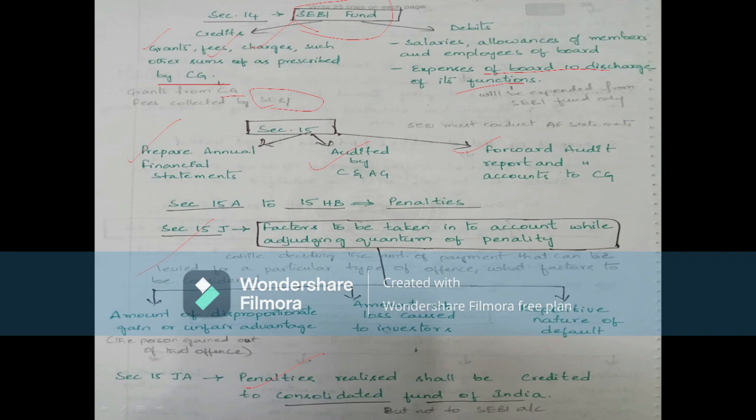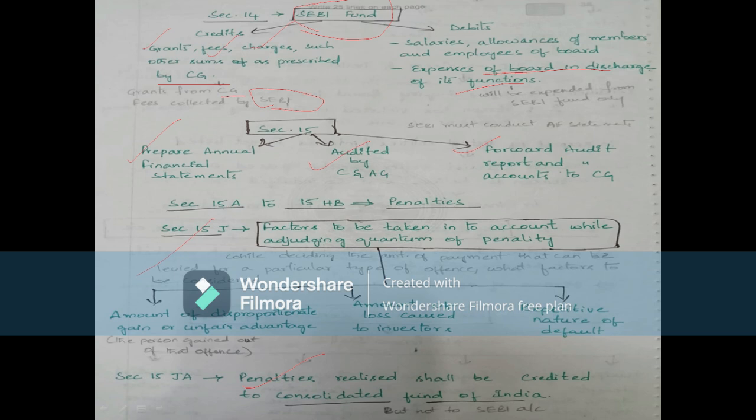In the debit account, SEBI pays salaries and allowances of members and employees of the board, and the expenses of the board in discharge of its functions. In order to perform its functions, SEBI has to incur some expenses, and all of this can be taken from the SEBI fund only.